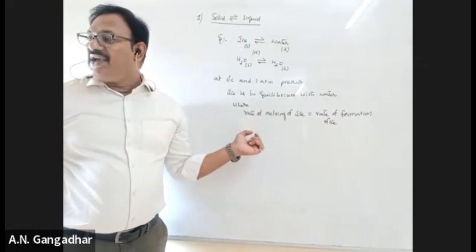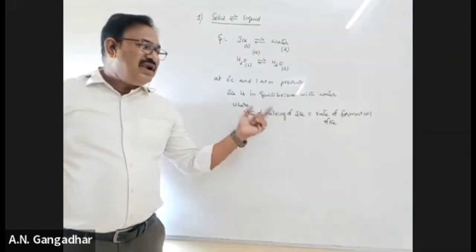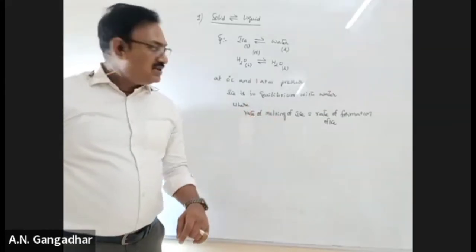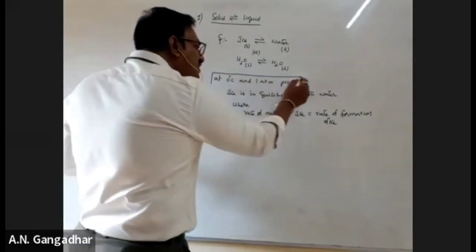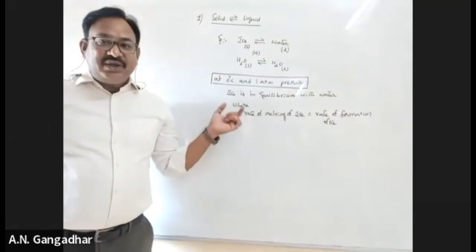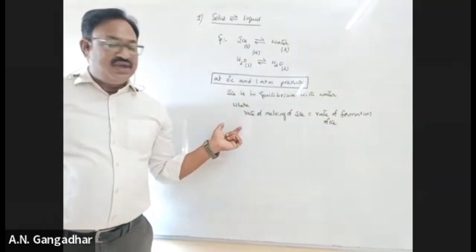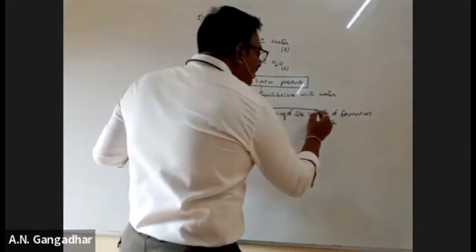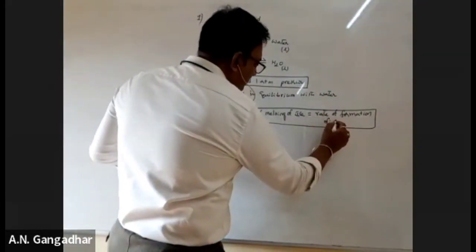Okay, then it is called equilibrium. So in this particular equilibrium, rate of melting of ice is equal to rate of formation of ice. Okay, have understood? So these are the conditions required for this ice water equilibrium: 0 degrees centigrade and 1 atmosphere pressure, where rate of melting of ice is equal to rate of formation of ice.